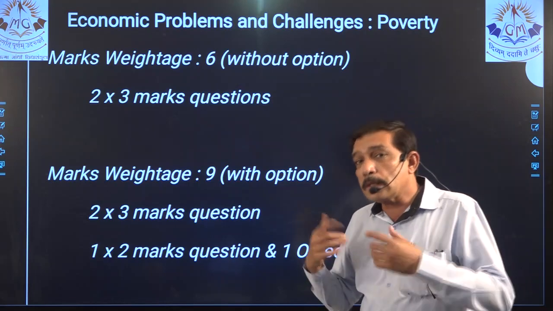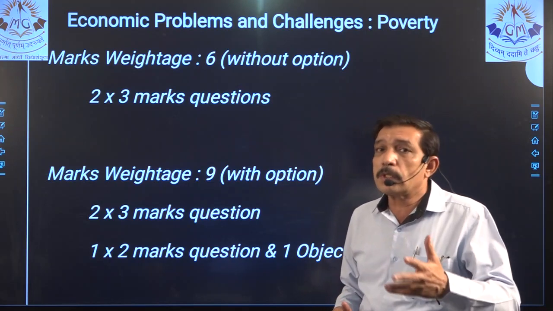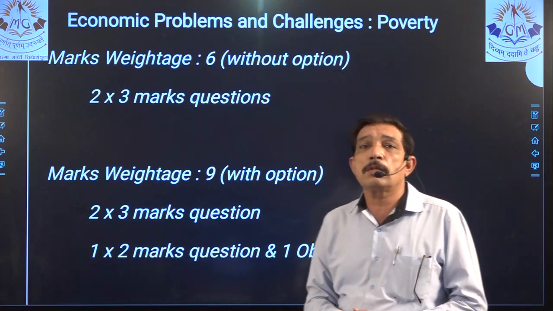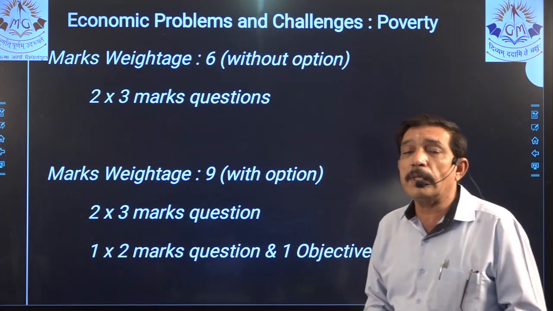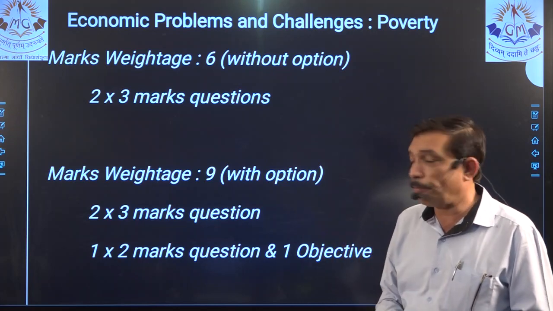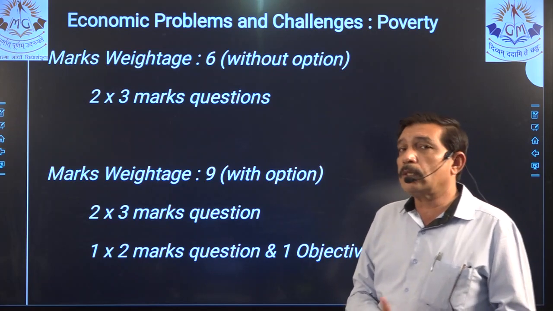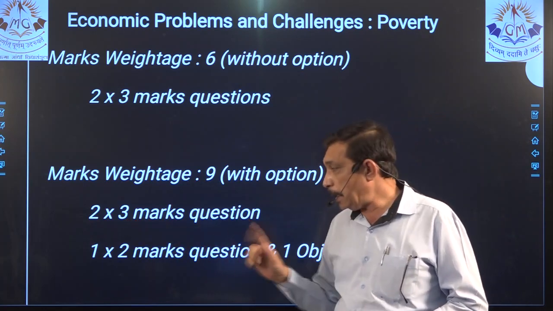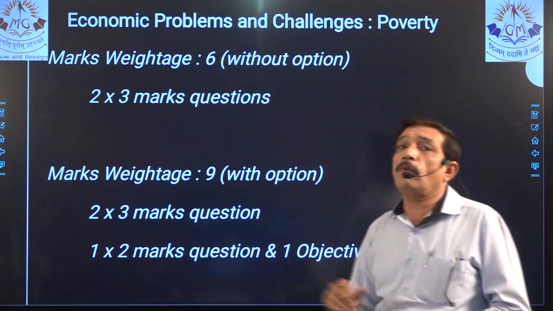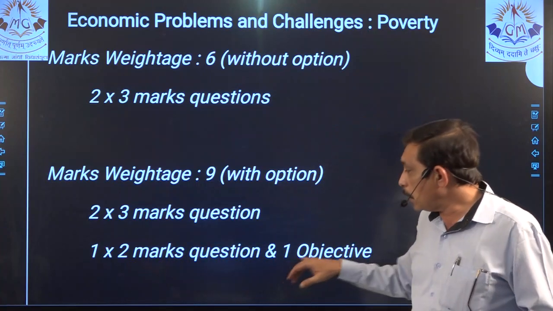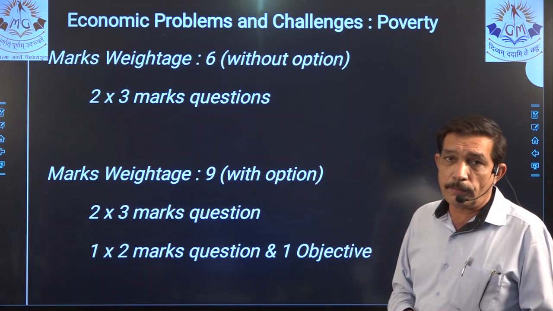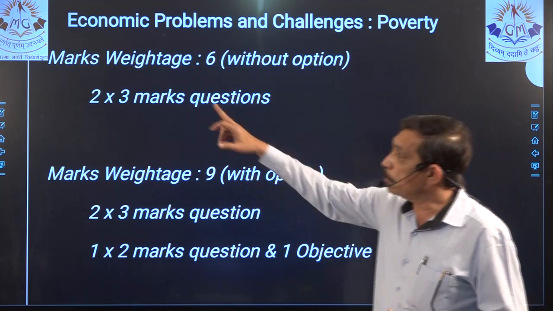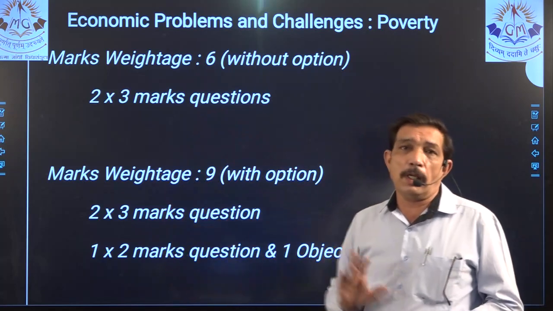Because from the same chapter 3 questions of 3 marks cannot be asked, because there are other chapters also from where 3 marks weightage is given for section C. So we can have a maximum of 2 questions of 3 marks, and then there can be 1 question of 2 marks, then also 1 mark remains, that one will go to objective. So we have to prepare this chapter according to 3, 2 and 1.